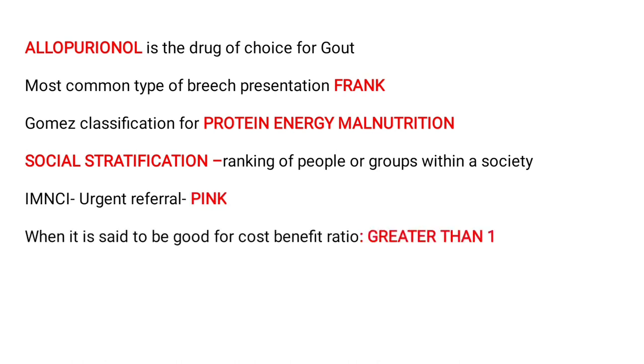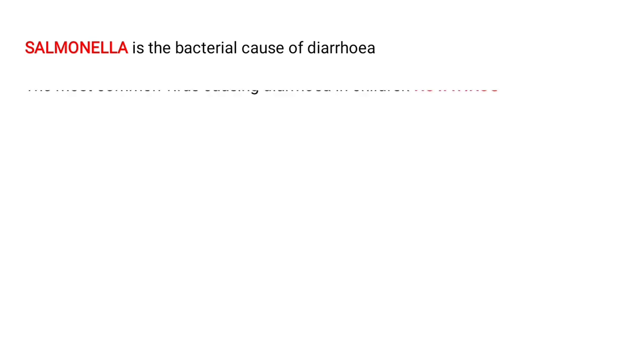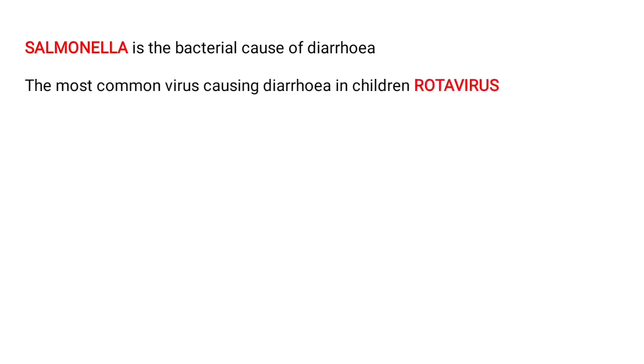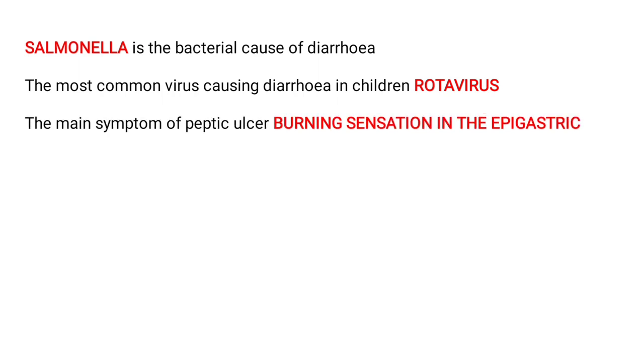When it is said to be good for cost benefit ratio if it is greater than 1. What is the bacterial cause of diarrhea? Salmonella. Common virus which is causing diarrhea in children, rotavirus. Main symptom of peptic ulcer, that is burning sensation in the epigastric.